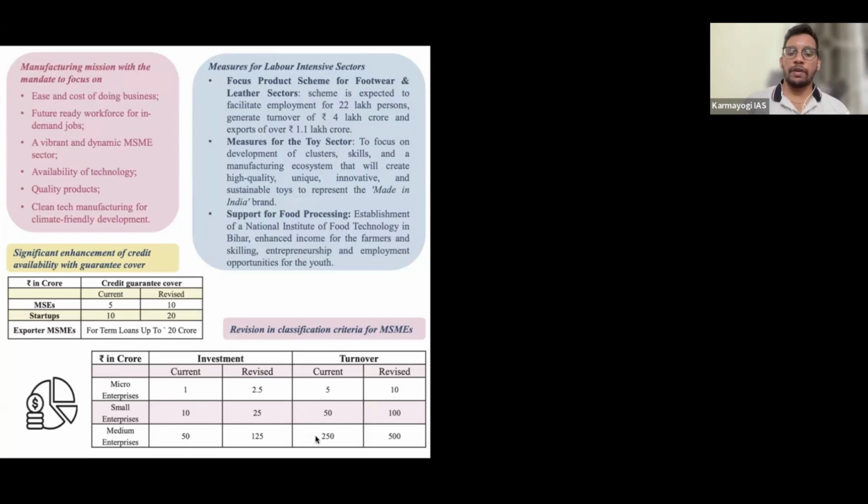2.5, 25, 125, and 10, 100, 500. So 10 times is 100, fives are 500. So this also is a good figure. So you can easily remember these two things, the revised ones.